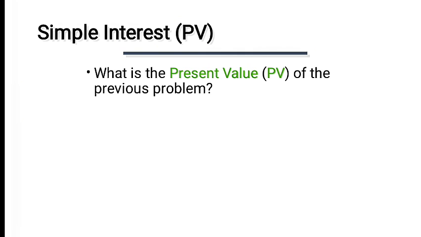But first, we will get clear about simple interest. How do you find present value? What you have in your pocket today is known as present value, and future value is how much that amount will be after 2 years, after 4, after 5 years. So we can define present value as the current value of a future amount of money, or of a series of payments.